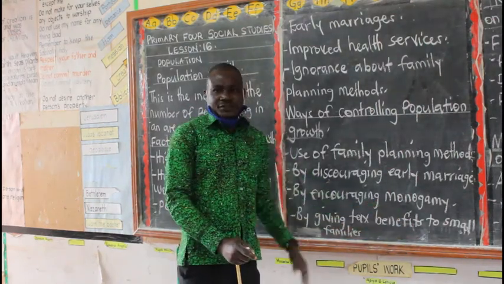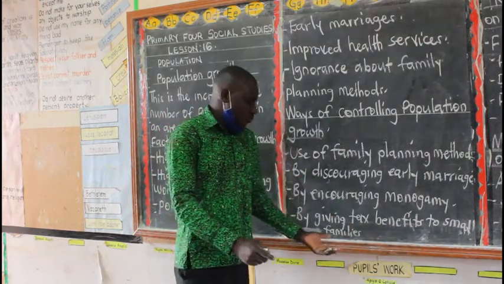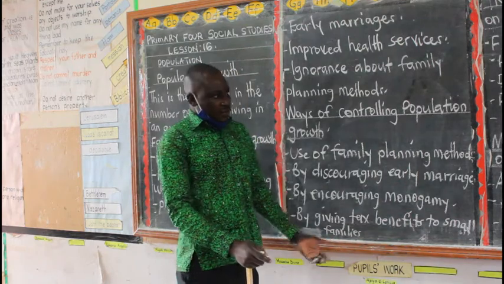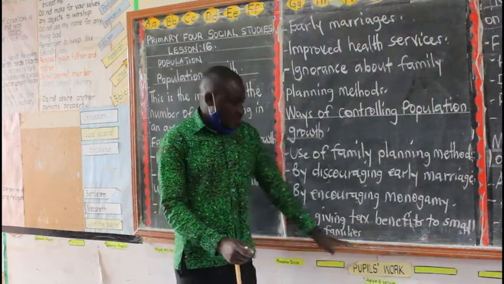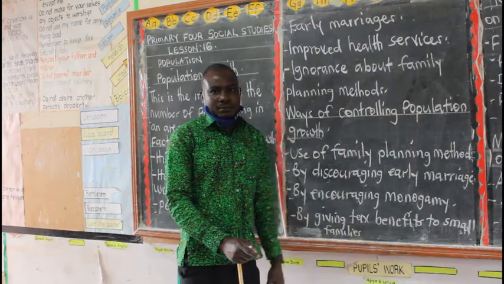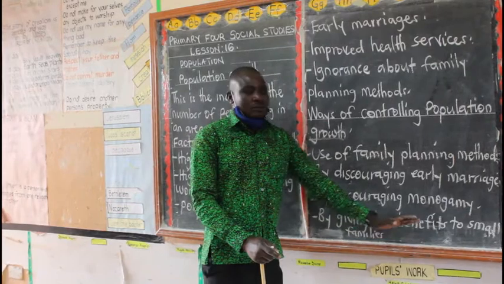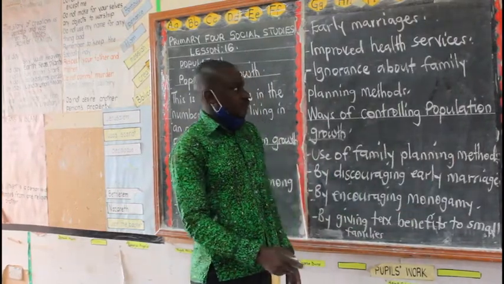Then for families that have few people, the government has to begin giving them some gifts, like tax benefits to small families. If you look at developed countries, there are some countries where they tell you the exact number of children you are supposed to produce. But in our country, Uganda, it is fine provided you are able to care for your children.